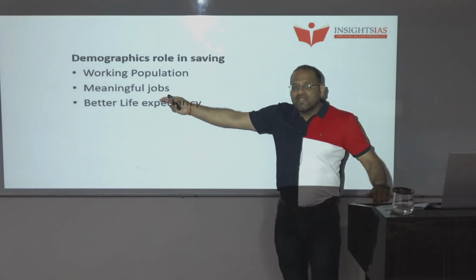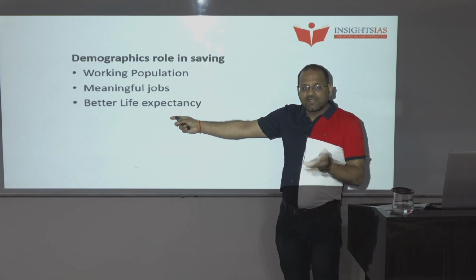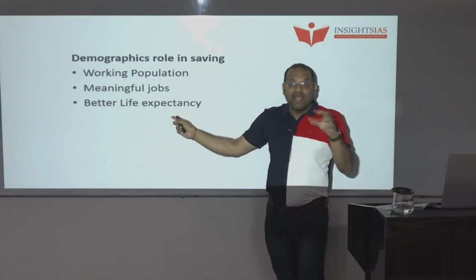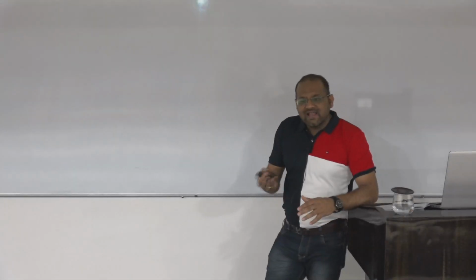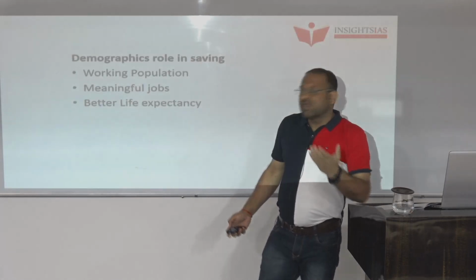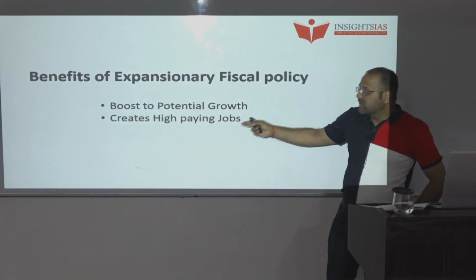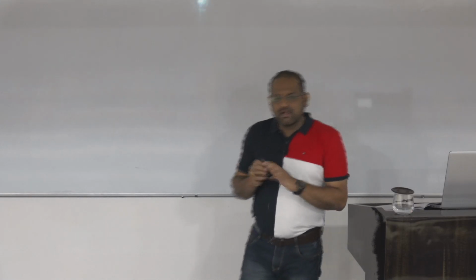For jobs to be meaningful, we already have a high working age population, and life expectancy is also improving. That's why there is a chapter on health itself in the Economic Survey, chapter number 5. We will discuss how health has taken center stage. So with better health, more working age population, and good meaningful jobs, what will happen? The expansionary policy will create high paying jobs, and thus it will be helpful. So this is it with respect to this chapter.